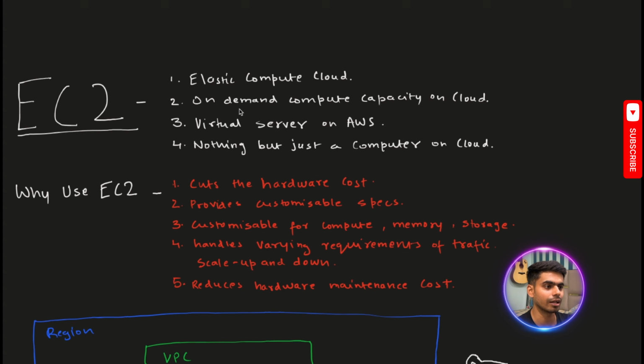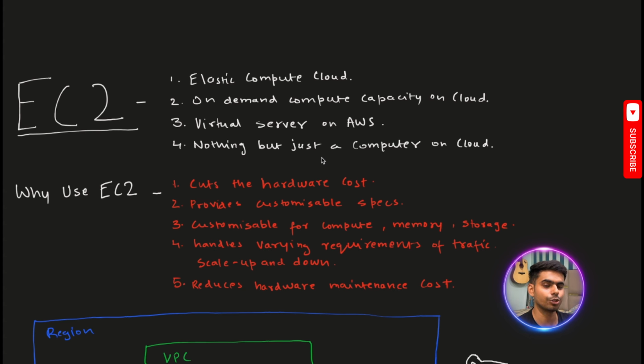Today we are going to discuss AWS EC2, Elastic Compute Cloud. Elastic Compute Cloud is just on-demand, scalable compute capacity provided to you on the cloud by AWS. It's a virtual server where you can host your applications and web applications. It's nothing but a computer put on a cloud where you don't have to worry about resources. You can customize them. In this way, EC2 provides you compute capacity on the cloud.